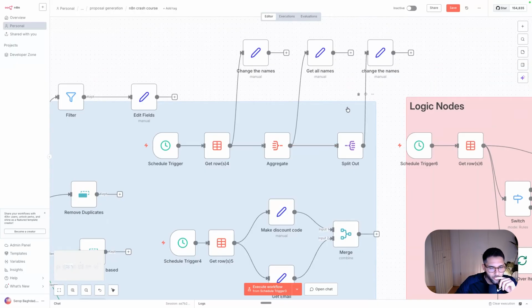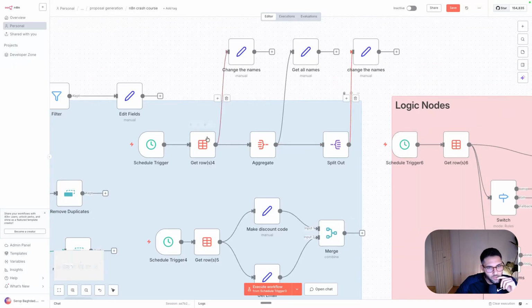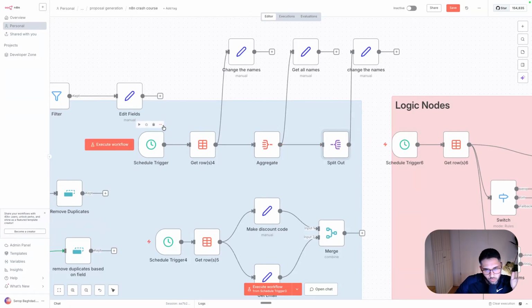And the first one is using this aggregate and the split out. Here I want to show you why we would need that, in which cases, and then when we would need to use the split out.